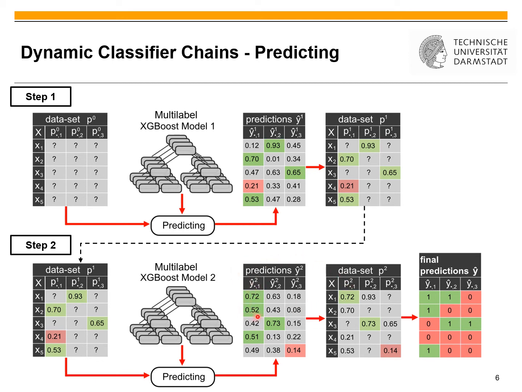As you can see, 0.52 is not propagated because it was set by the previous model, and also 0.51 is not propagated since here we have already a propagated negative label from the previous round. The last step is then to replace all missing values with negative labels since no positive ones have been predicted for these instances.